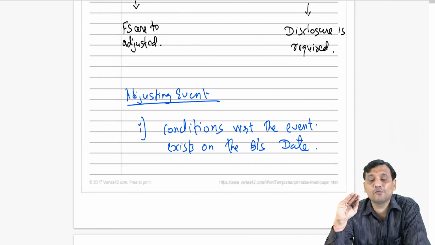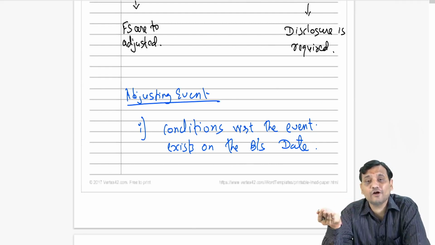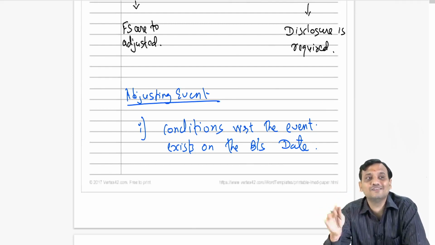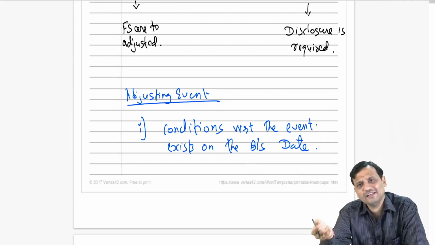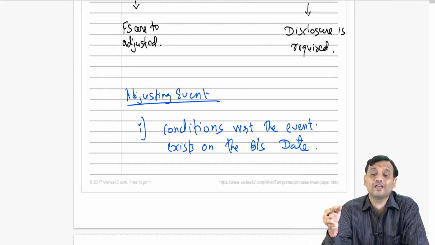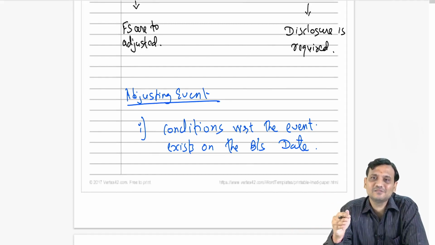Now this financial problem is going on at the debtor's end. Whether I am aware of it or I am not aware of it is not at all important. You might be aware, you might not be aware, but the problem is going on. So on 31st March, don't you think the conditions with respect to the debtor becoming insolvent or not being able to pay are existing? And finally in the month of April, he doesn't pay, then I will say, okay, today the event has happened, but this event, circumstance, the condition was there on the balance sheet date.